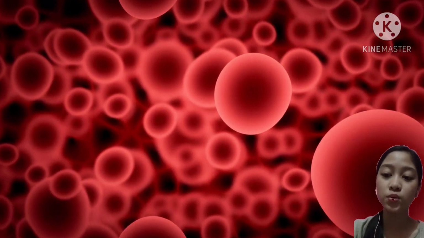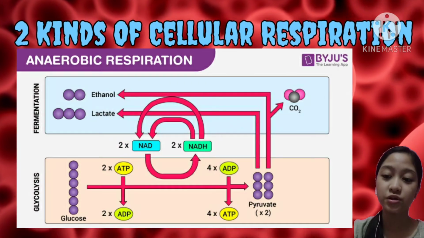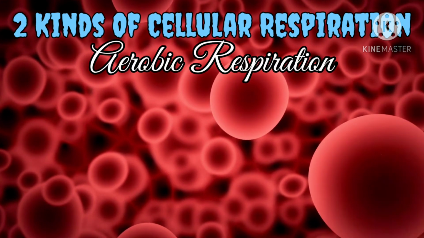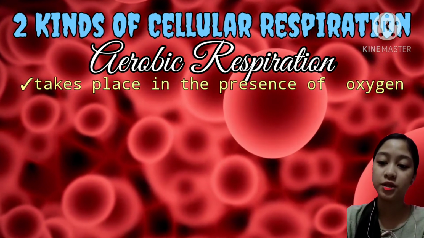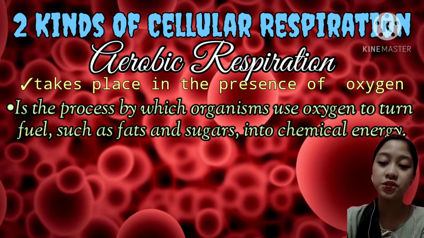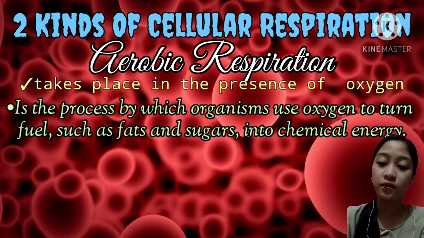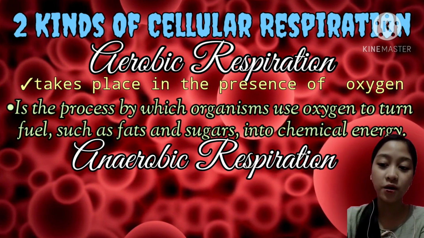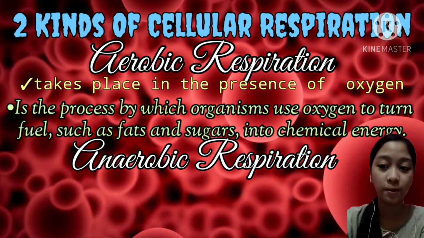Let's now discuss the two kinds of cellular respiration. The first is what we call aerobic respiration. Aerobic respiration takes place in the presence of oxygen. It is the process by which organisms use oxygen to turn fuel, such as fats and sugars, into chemical energy. And lastly, the second kind is called anaerobic respiration.